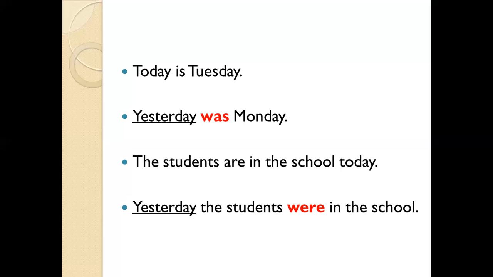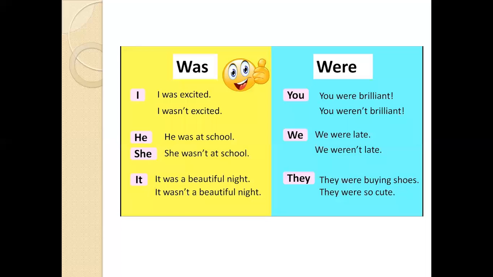And sentence number 3 also, the students are in the school today. The same thing here. So when we talk about something that happened in the past, we use was and were. Now we are going to learn when do we use was and when do we use were.